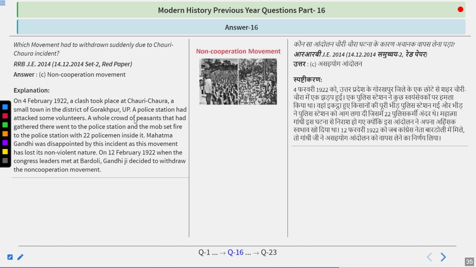So on 4th February 1922, a clash took place at Chauri Chaura, a small town in the district of Gorakhpur. A police station had attacked some volunteers. The whole crowd of peasants that had gathered there went to the police station and the mob set fire to the police station with 22 policemen inside it. Mahatma Gandhi was disappointed by this incident as this movement had lost its non-violent nature. On 12th February 1922, when the Congress leaders met at Bardoli, Gandhiji decided to withdraw the non-cooperation movement. Answer is B or C option.